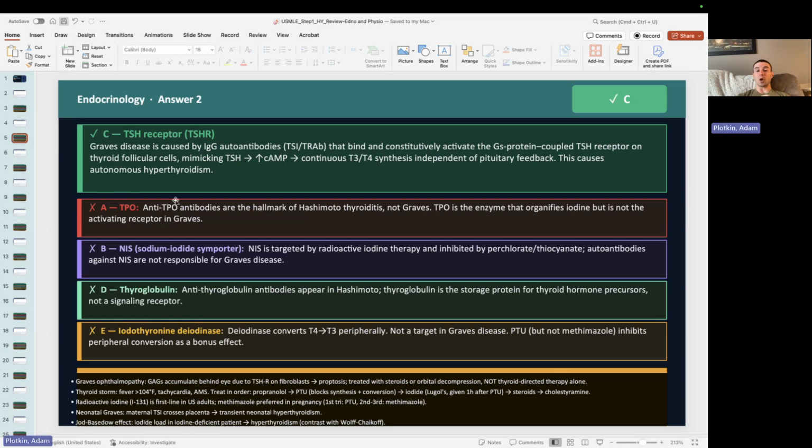We already talked about TPO, right? That's a marker of usually Hashimoto's. The sodium iodide transporter is really important for getting iodide into the thyroid hormone, but it's not implicated in Graves'. Thyroglobulin becomes really important, right? Because thyroglobulin is one of the carrier proteins for the thyroid hormones within the follicular cells themselves. I care about thyroglobulin in papillary thyroid carcinoma.